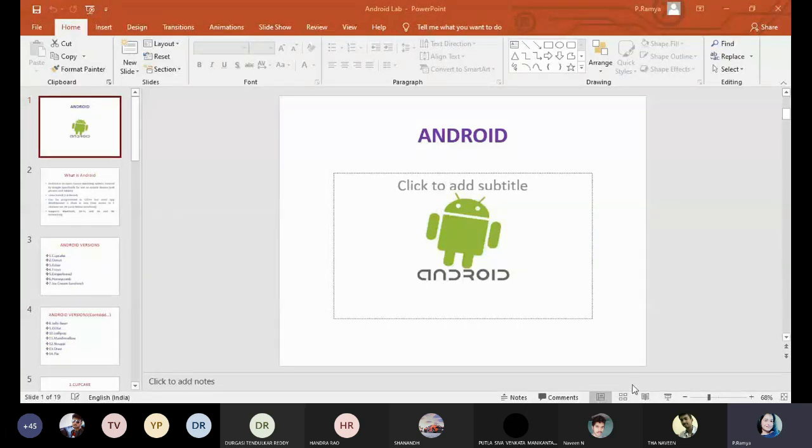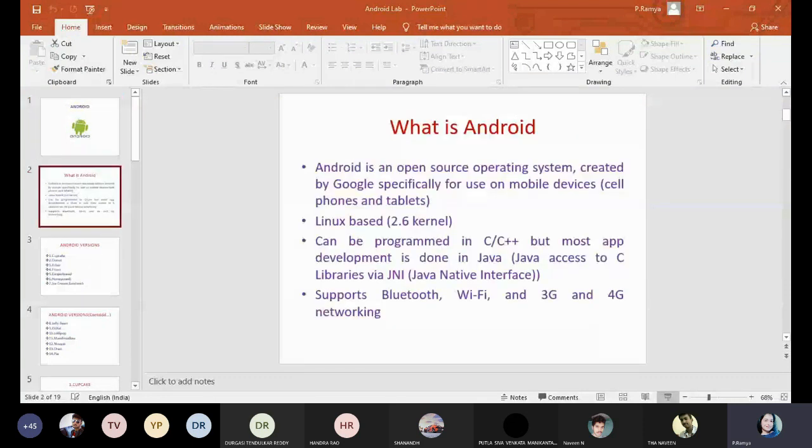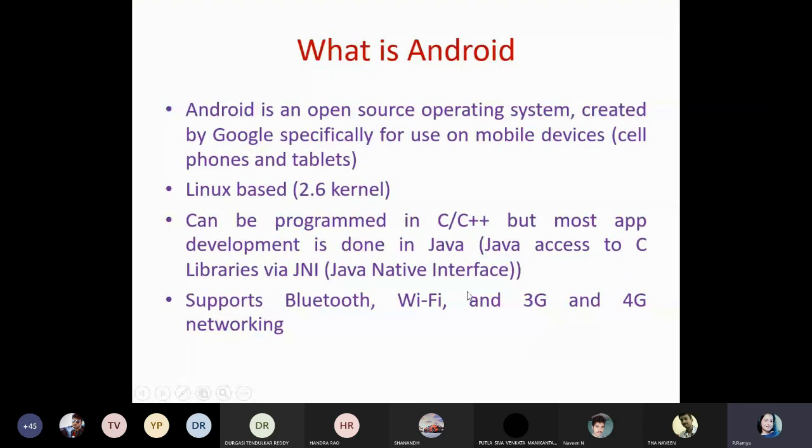Okay, so now I'm going to teach what the definition of Android is. I think all the students know only the word Android. They know only the word. I think most of the students don't know what the definition of Android is. Simply they know the name, right? Android is a platform. That's it. It is a mobile operating system. They know, I think, a little bit of the definition.